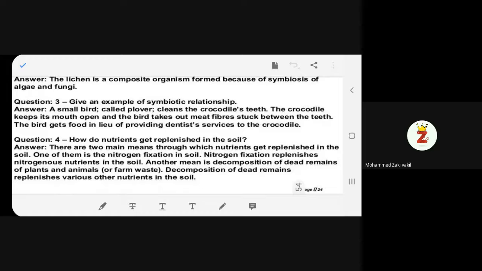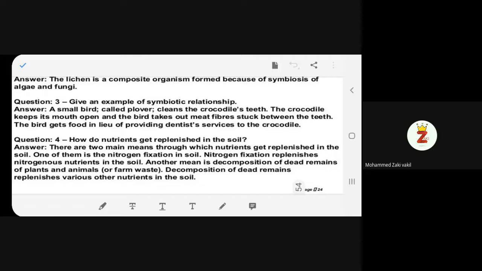Okay, thank you. Now, there are two ways by which nutrients get replenished in the soil. One is, as we just saw, the nitrogen fixation by the rhizobium bacteria. So what is this rhizobium bacterium doing? It is replenishing the nitrogenous nutrients in the soil. You agree?